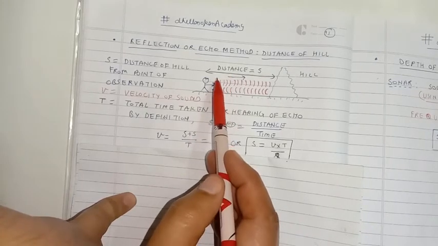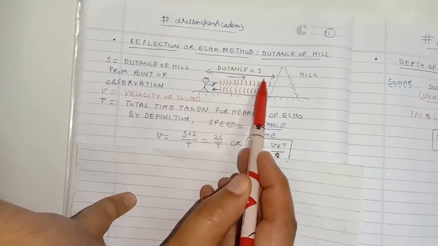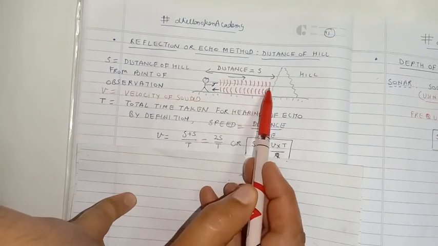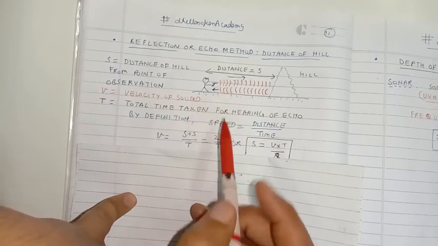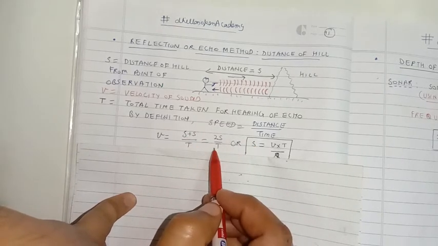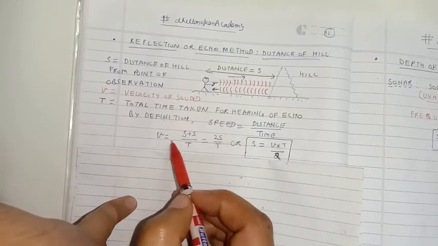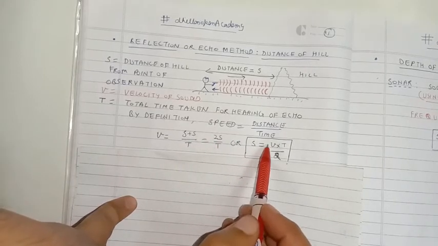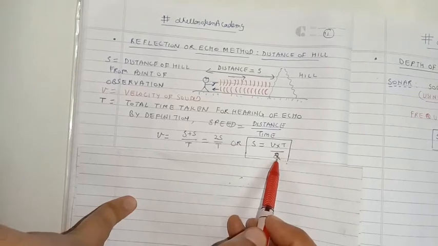Sound travels a distance s while going towards the hill, and again covers a distance s while moving from the hill towards the observer. So it covers a total distance s plus s equal to 2s. t is the total time taken, so v is equal to 2s over t, or the distance of the person from the hill is equal to v into t by 2.